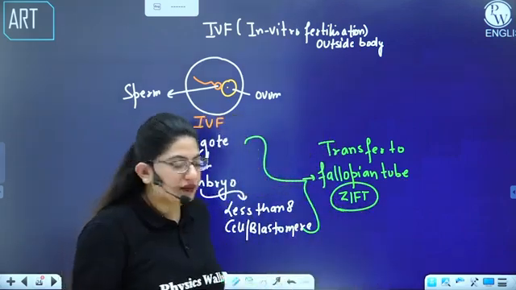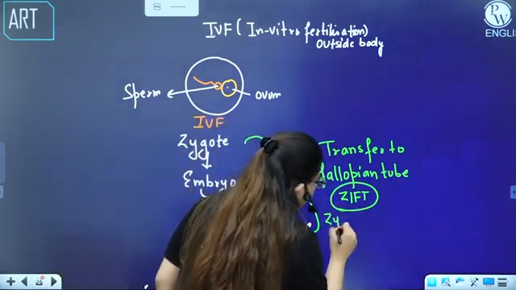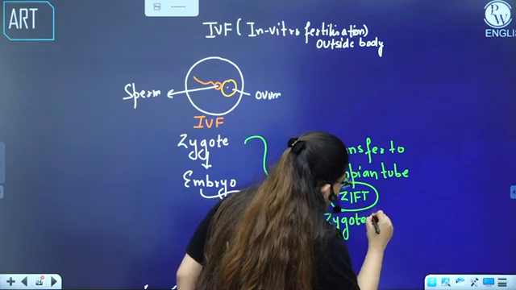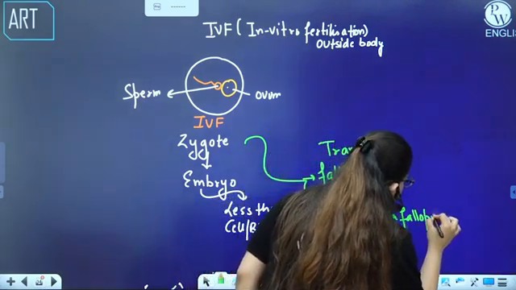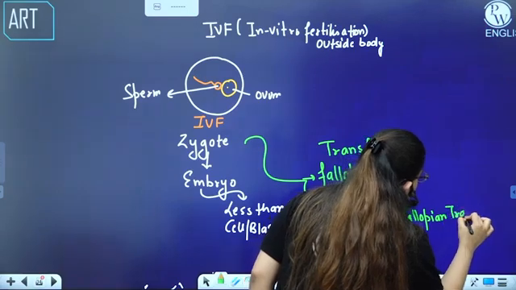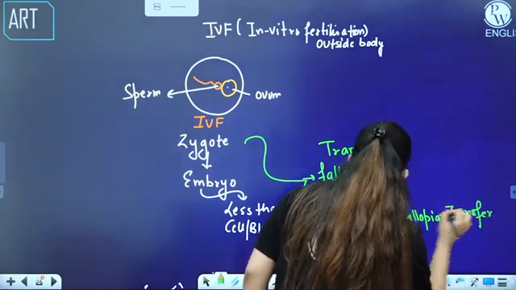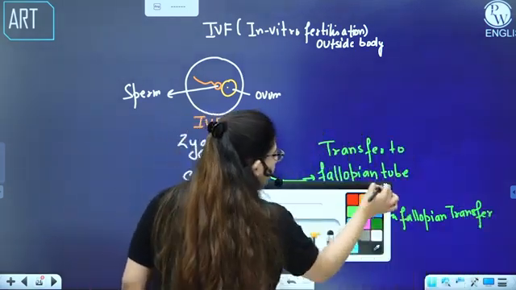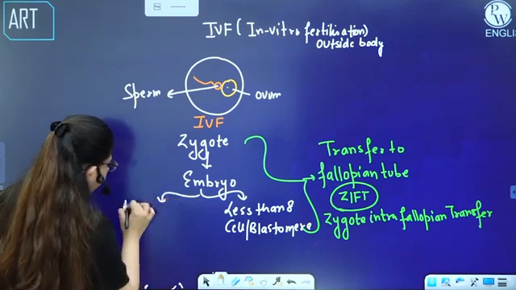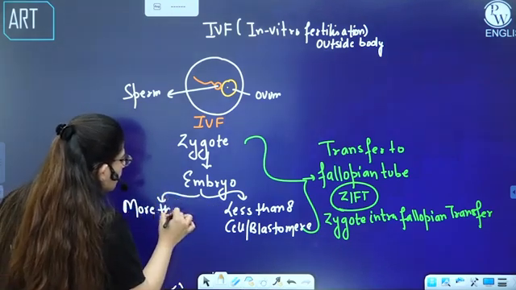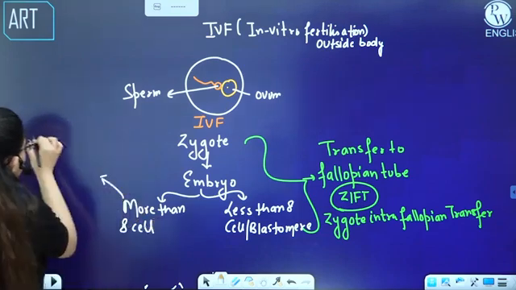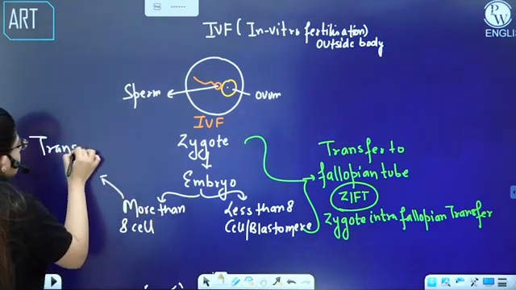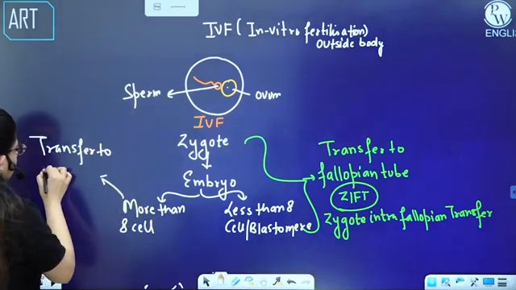Why do you call it ZIFT? Its full form is zygote intra-fallopian transfer, because we are transferring it in the fallopian tube. But if the embryo is more than 8 blastomere stage, where is it supposed to be? It is supposed to be in the uterus. So you will transfer to the uterus.